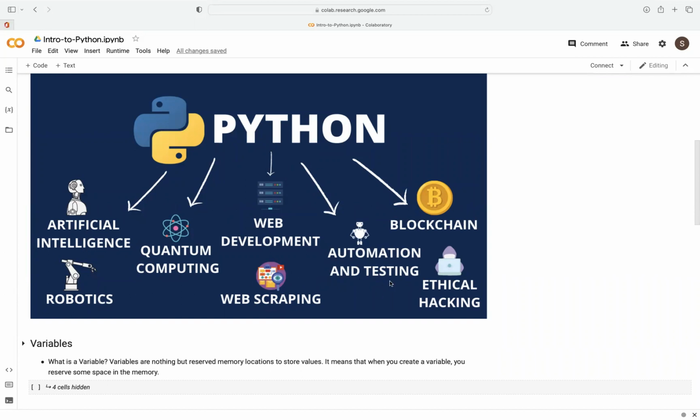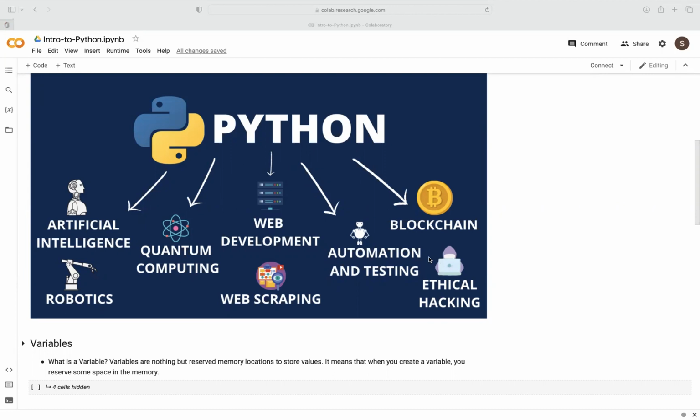You can also use it for automation and testing, and also blockchain. All right, so blockchain here is simply a list of records that are linked to one another and provide a transactional chain. Python provides that platform to make it immutable, hack-resistant, persistent, and distributed. And lastly, for ethical hacking, Python is extremely useful for cybersecurity. It provides different functions for malware analysis, scanning, and penetration testing tasks.